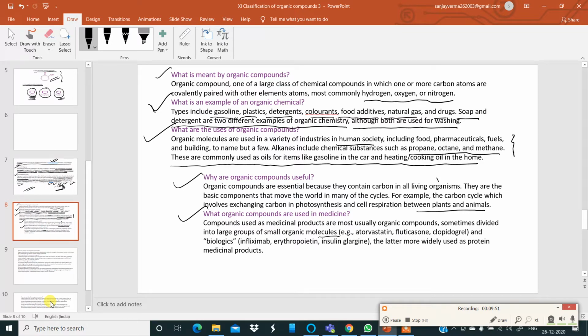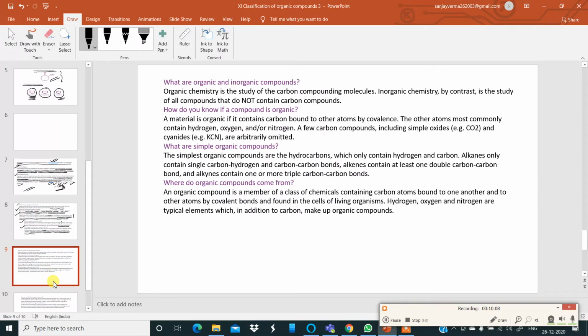Examples are atorvastatin, fluticasone, clopidogrel, and biologics. Okay, all these are there. Biological terms, the latter more widely used as protein medicinal products in medicine. Okay. Then, what are organic and inorganic compounds? Organic chemistry is the study of carbon-containing molecules, whereas inorganic chemistry, by contrast, is the study of all compounds that do not contain carbon.